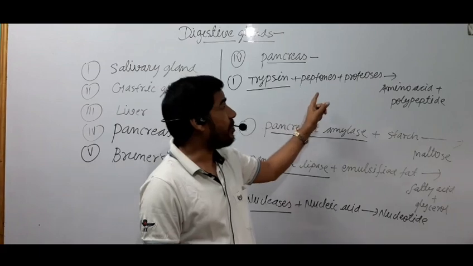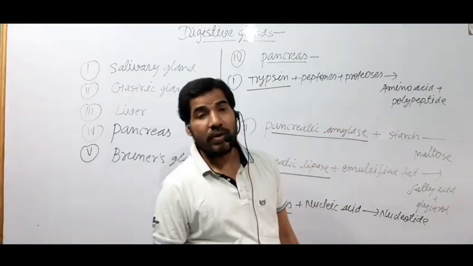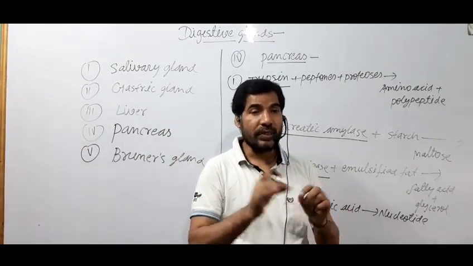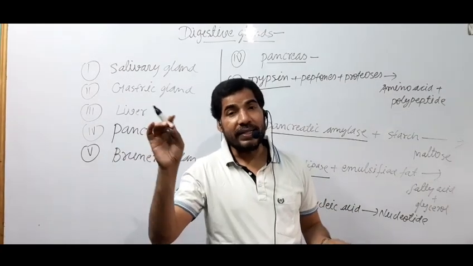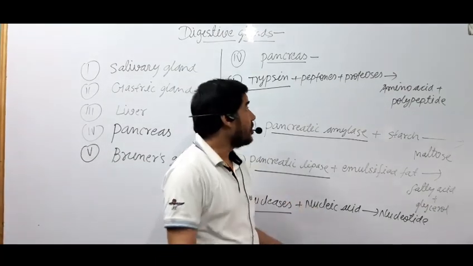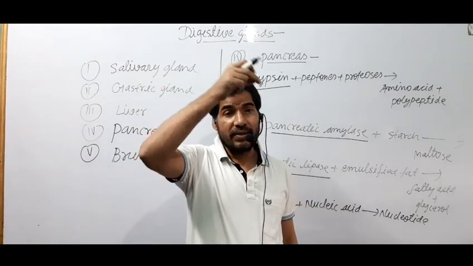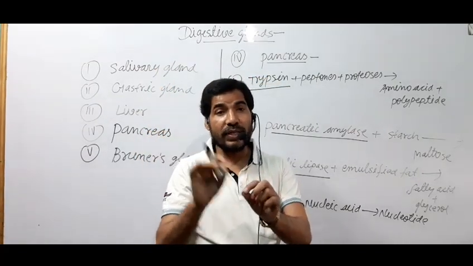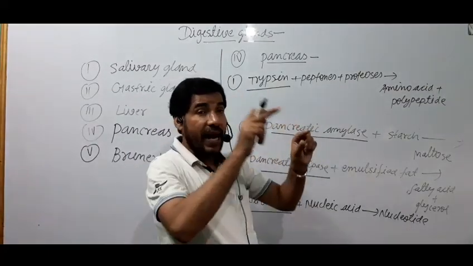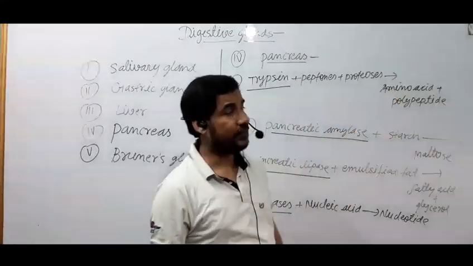Trypsin breaks peptones and proteoses into amino acids and polypeptides. You should know amino acid is the unit of protein. When protein breaks, then finally it gives amino acid, but it takes place step by step. We have seen pepsin enzyme, which is present in the gastric juice, breaks protein into peptones and proteoses, and this trypsin enzyme breaks those peptones and proteoses ahead, into amino acids and polypeptides.